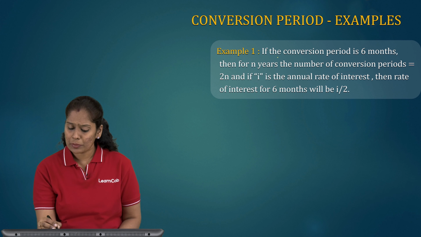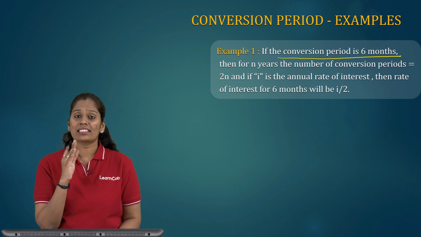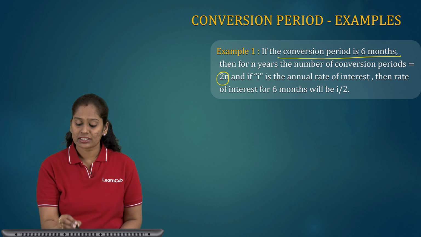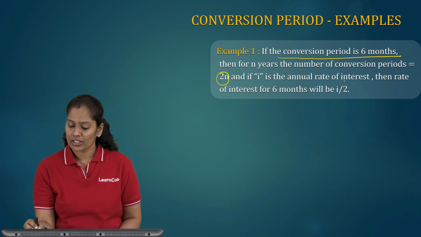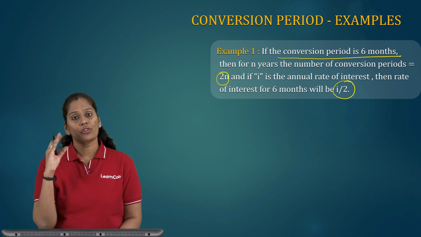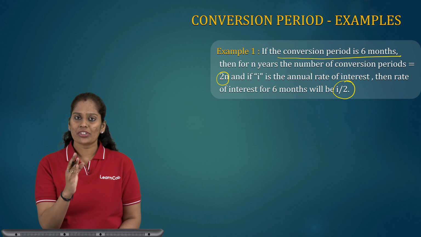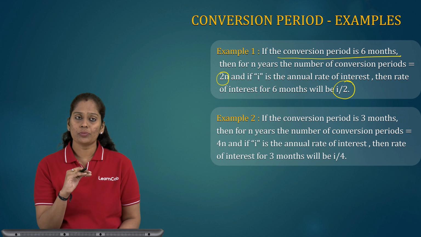If the conversion period is 6 months, then for n years, the number of conversion periods is 2n. As I told, 6 months make 1 year, so it has to be multiplied with 2, that makes it 2n. And if I is the annual rate of interest, the rate of interest will be I by 2. For period, we have to multiply the number. For rate of interest, we have to divide the number. So this is how.